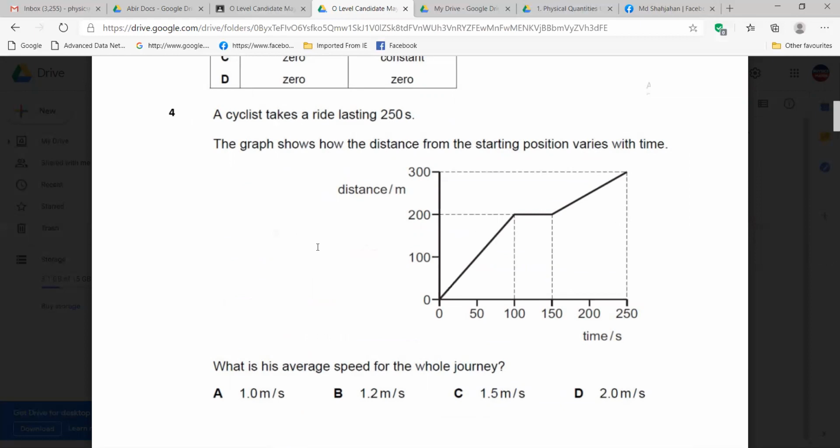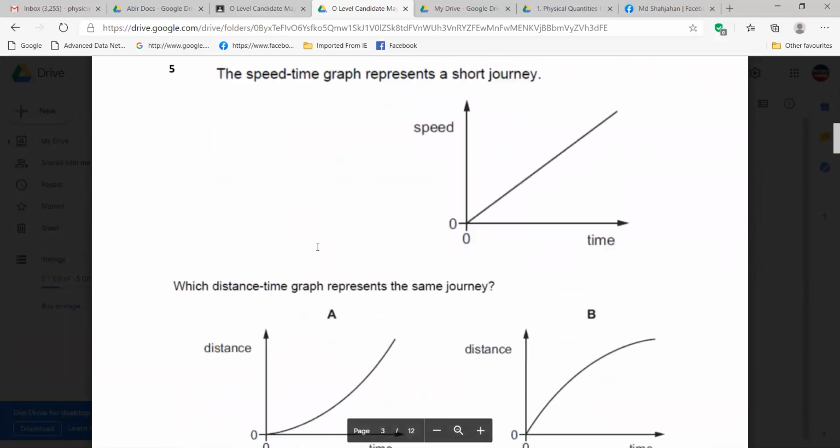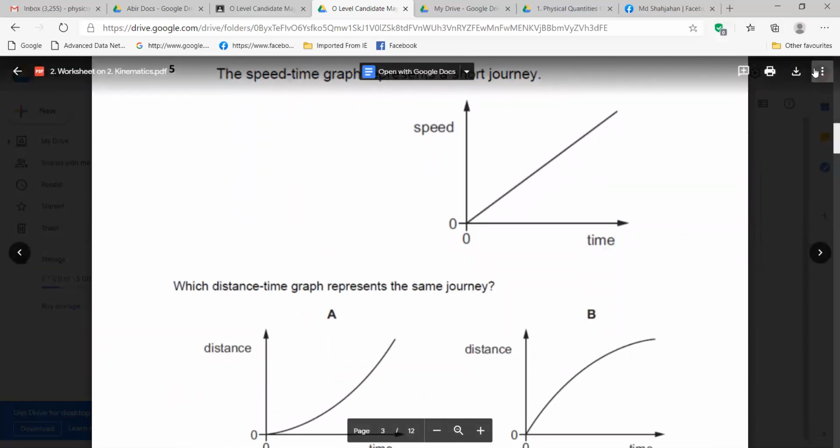Done? Sir, 1.2. Excellent. So Abir also did 1.2, right, Abir? Yes, sir. It is 1.2. It is correct. Then question 5. 5 is a nice question. It's a wonderful question. It's a creative question.